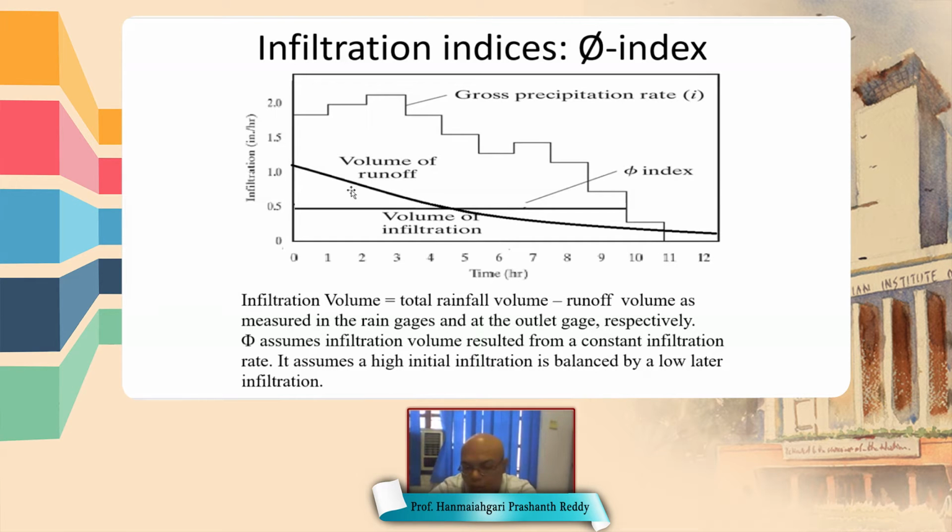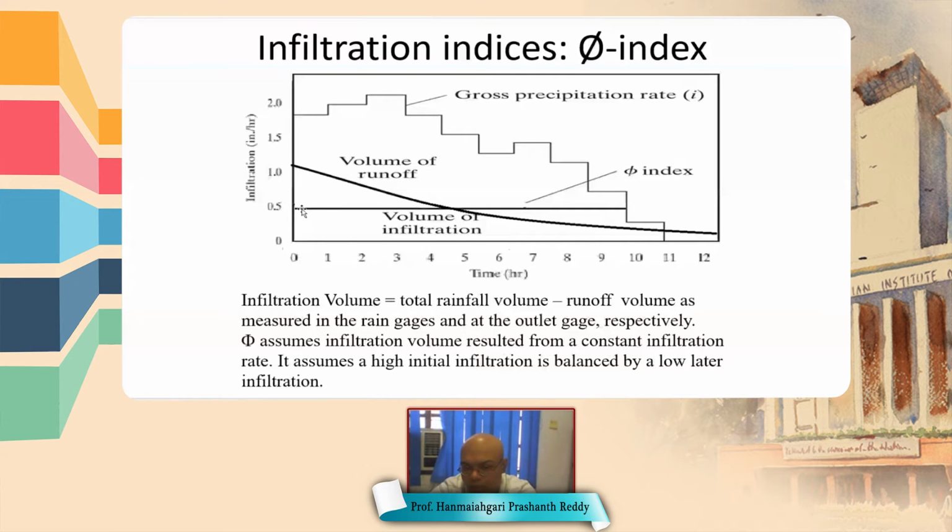But it is difficult to use this exponential curve because it is a function of many parameters such as soil characteristics and land cover, etc. But it is easy to use a constant infiltration rate.